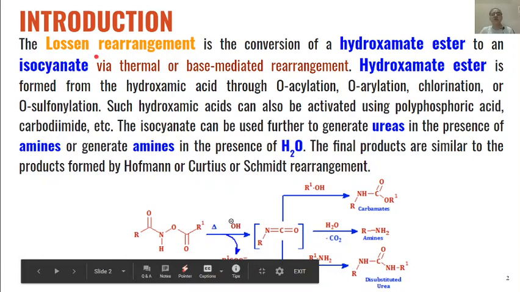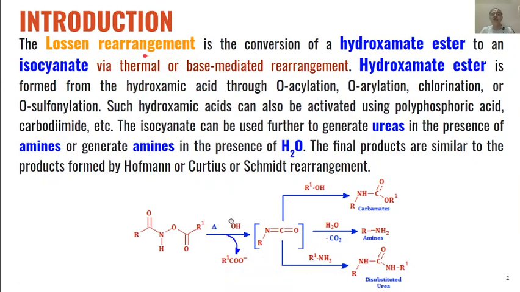And this Lossen rearrangement can take place either under thermal conditions or in presence of a base as a medium for these reactions. These hydroxamate esters are formed from hydroxamic acid.